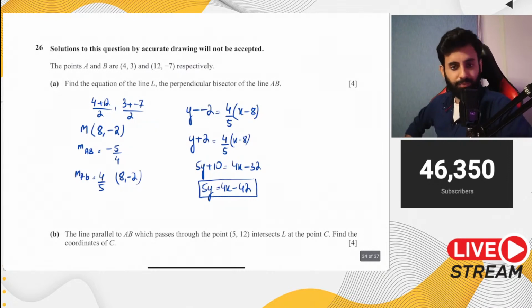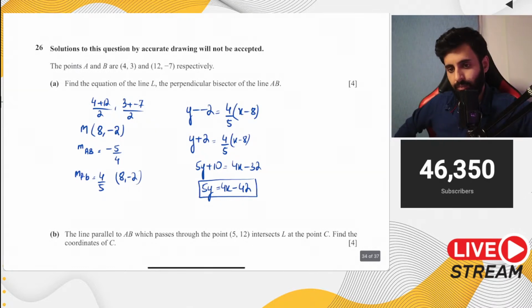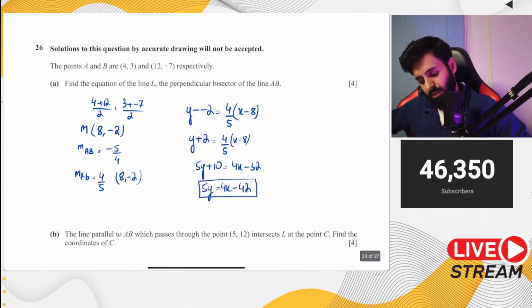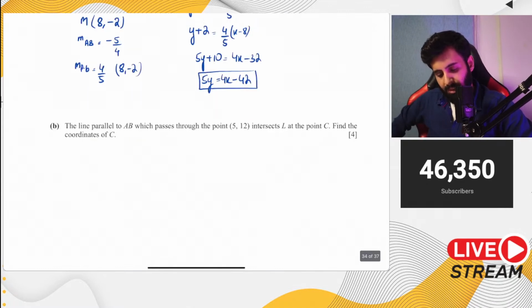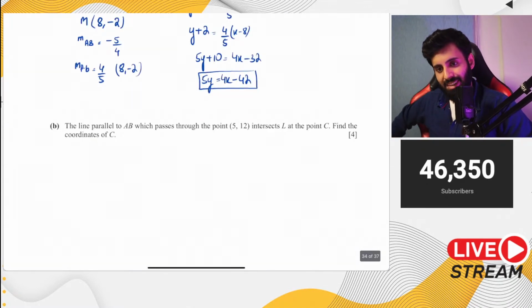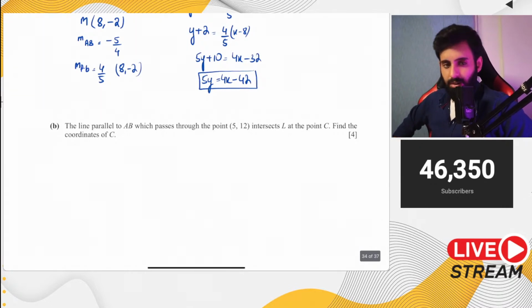Okay, now that is the answer to part A. Now let's have a look at part B. Let's see what part B says. Part B says the line parallel to AB, which passes through the point 5 comma 12, intersects L at the point C. Find the coordinates of C.